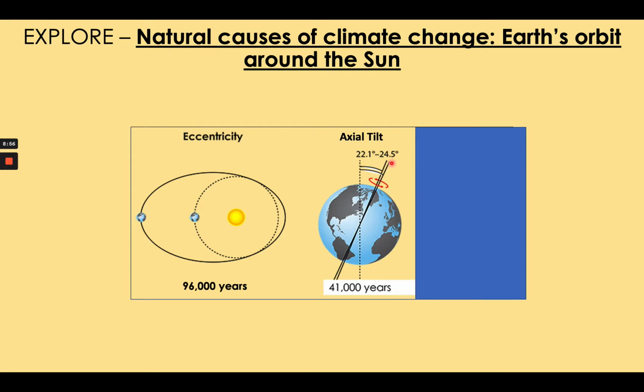Because the northern hemisphere is colder in summer at 22.1 degrees, the North Pole around here, within the Arctic Circle here, remains freezing for 12 months of the year when the Earth is at 22.1 degrees. And that means that ice can build up throughout the year. More ice means more sunlight is reflected back to space, because ice reflects sunlight. And the more sunlight that is reflected back to space, the less is absorbed by the ground on Earth and the sea, and so the colder the Earth gets.